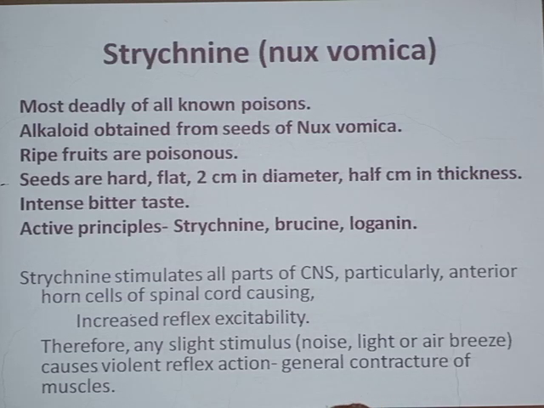Ripe fruits are poisonous. Seeds of Nux vomica are very hard. They are flat, disc-like, with the central part slightly depressed, just like what we see in the morphology of RBC. So the central part is slightly depressed, concave, you can say.